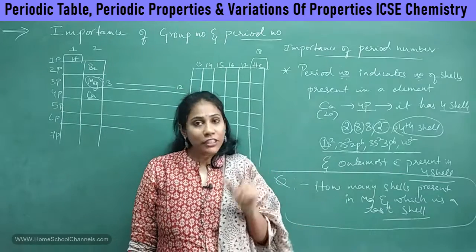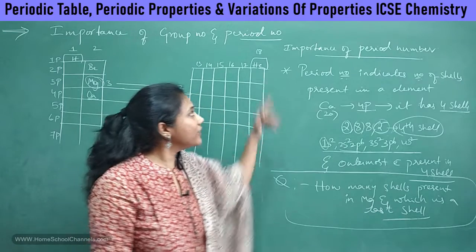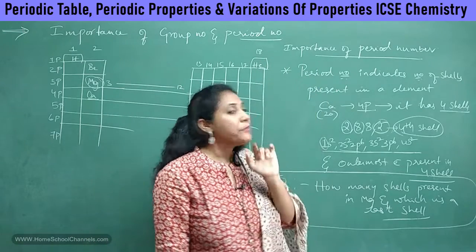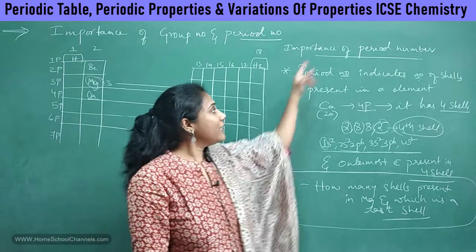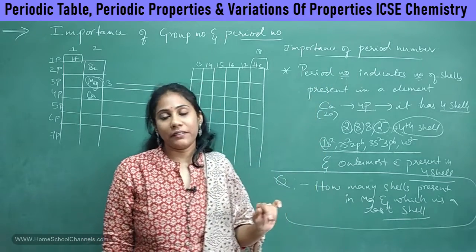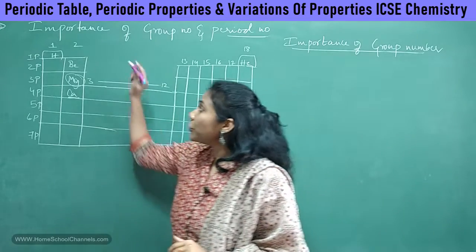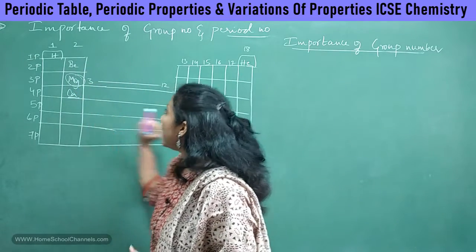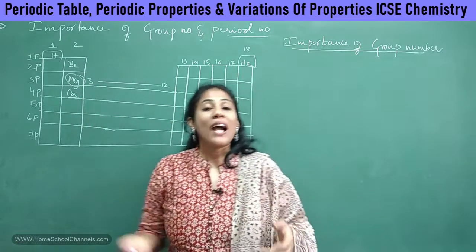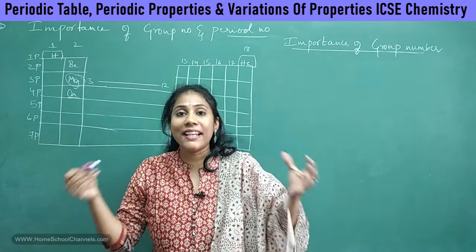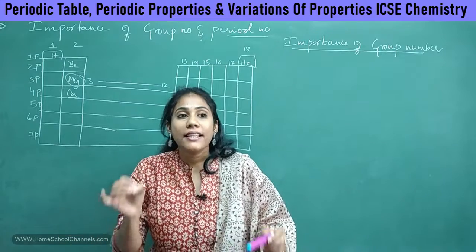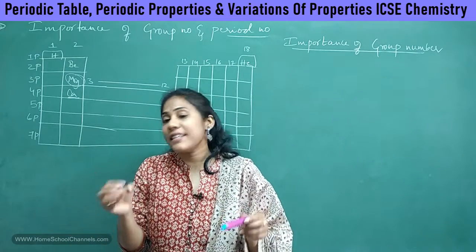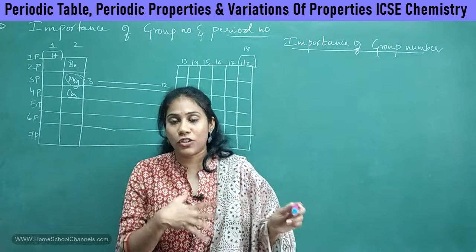Fine. Now that you understood everything about the importance of the period number, let us go on to understand the importance of the group number. See guys, the group number of a particular element will tell you how many last electrons are present in that element. By last electrons I mean electrons present in the last shell.